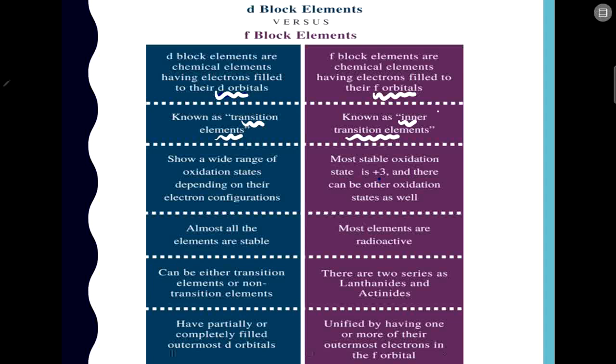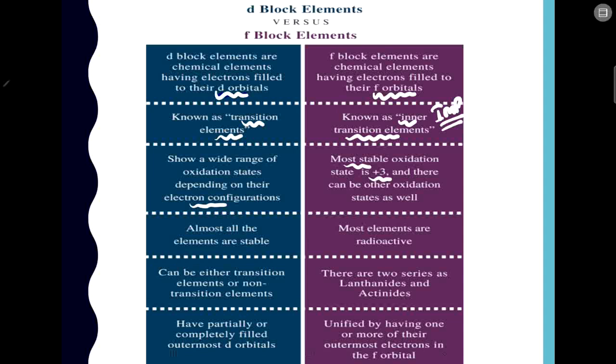So this is an important point. Now, when we talk about the oxidation states, the d block elements show a wide range of oxidation states, basically depending upon their electronic configuration. Whereas in the case of f block, the most stable oxidation state will be +3, and other oxidation states can also be available, but the most stable one is +3.